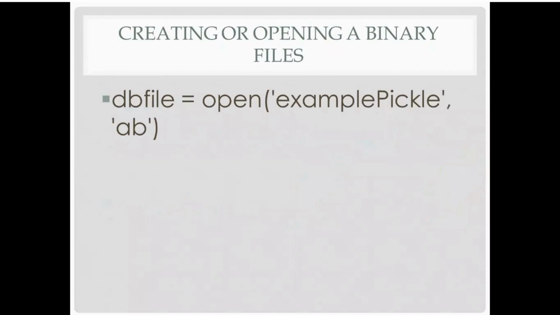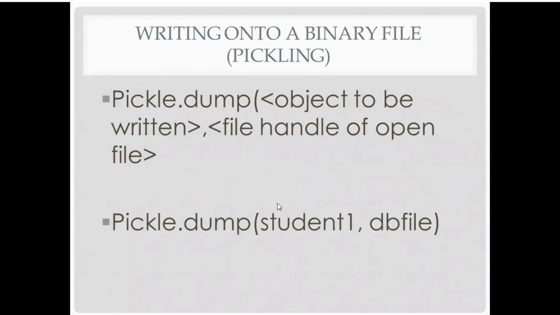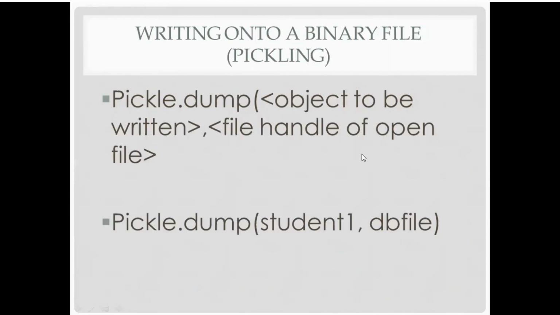This is an example. See here. So pickle.dump, and it's going to take two parameters. The dump function is going to take two parameters. One is the object to be written. So what are the data we need to write there in that file that need to be given, and then file object. File object means nothing but இங்க கொடுத்திருக்கோம்ல, that is the file name. Open பண்ணும்போது நம்ம கொடுத்திருக்க அந்த file name, we have to give here in this.